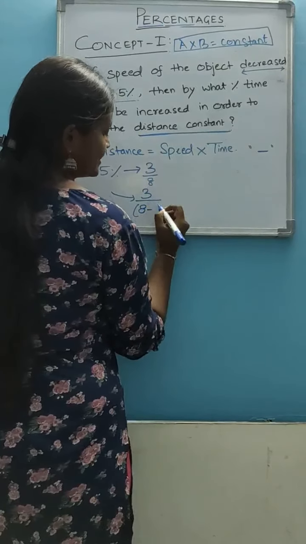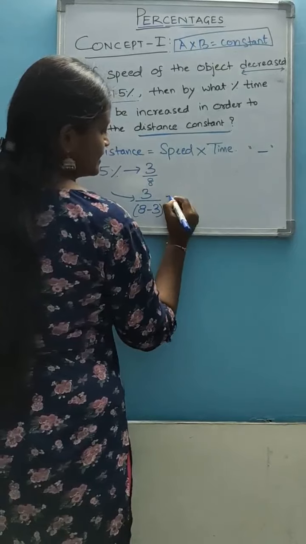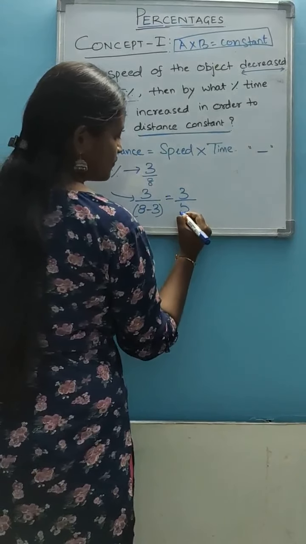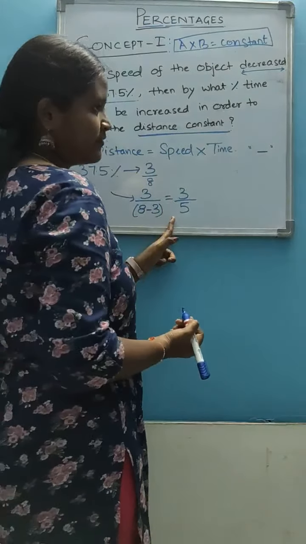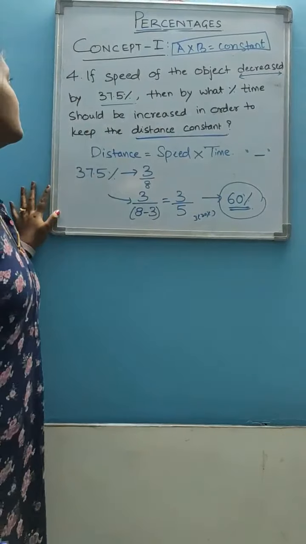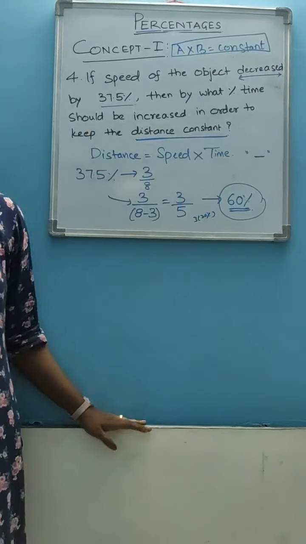Subtract the numerator from the denominator: 8 minus 3, that is 3/5. We know the value of 1/5 is 20%. 3/5 means 3 into 20%, that is 60%. That means if the speed of the object decreased by 37.5%, then time should be increased by 60% in order to keep the distance constant. This is the end of concept 1.